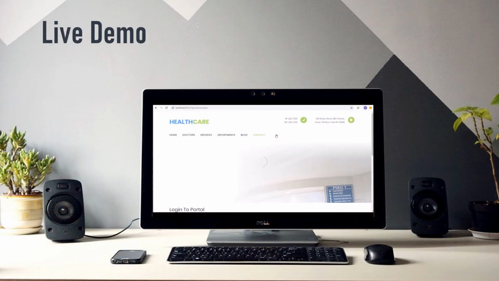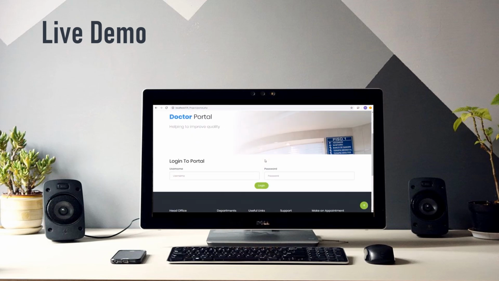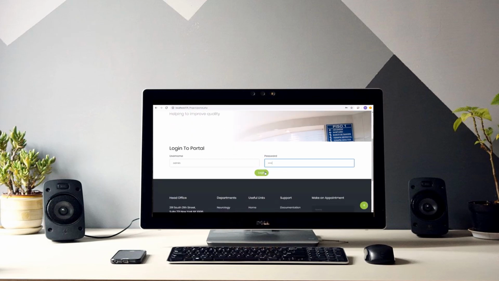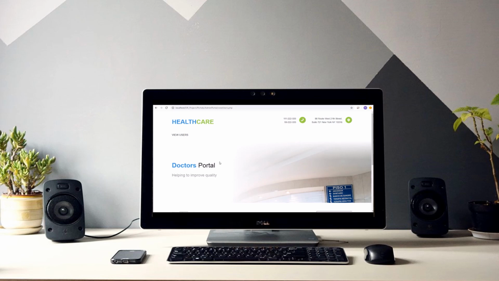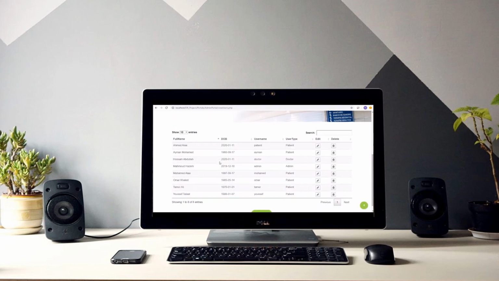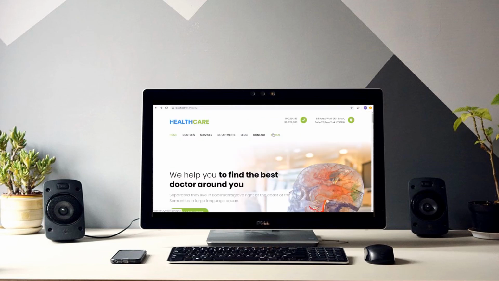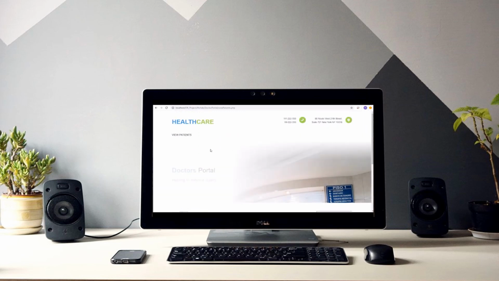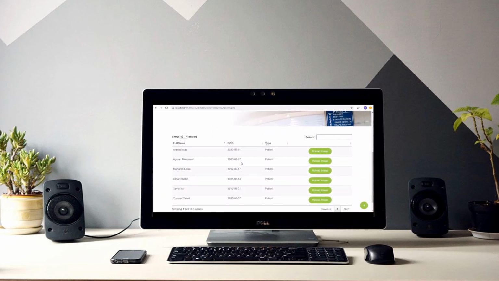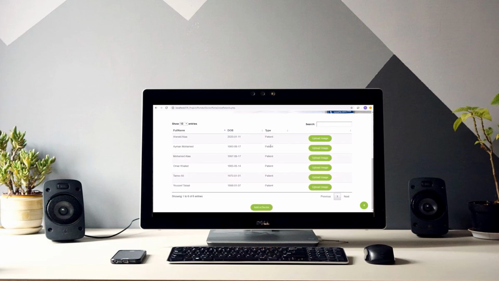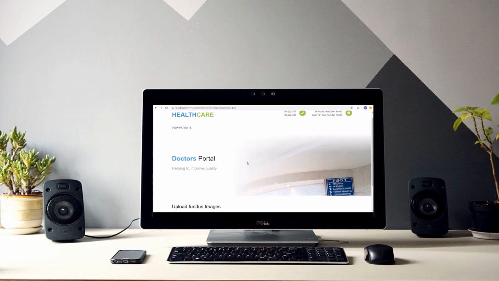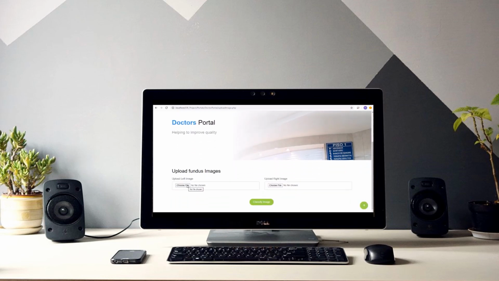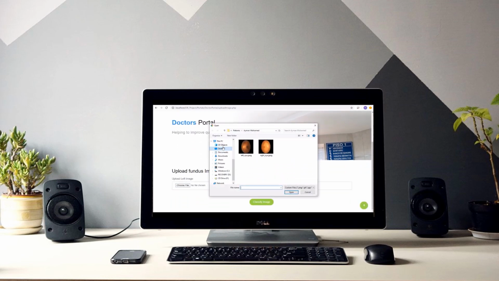In this demo, we'll show you how each user will interact with our system. First, starting with the admin, after login, he can view all the users and control all the users by adding or deleting any user. Then the doctor, after login, can view all the patients and select his patient from the list. Then the doctor uploads the fundus image of the patient by choosing the left and the right image.